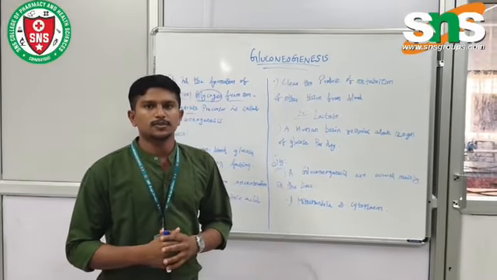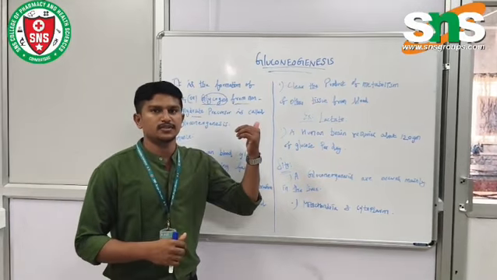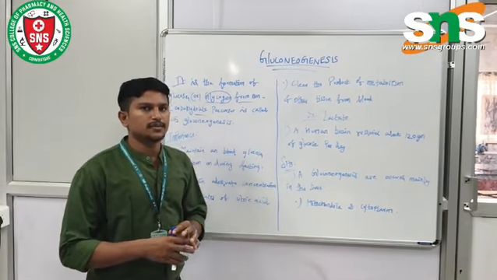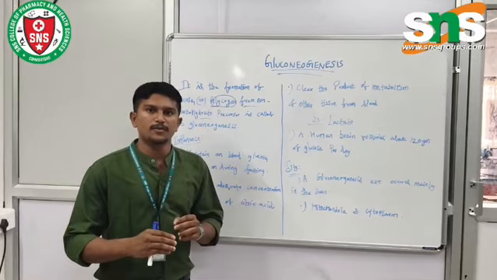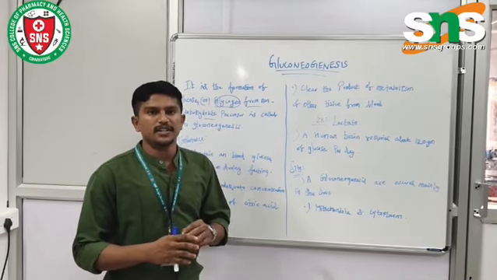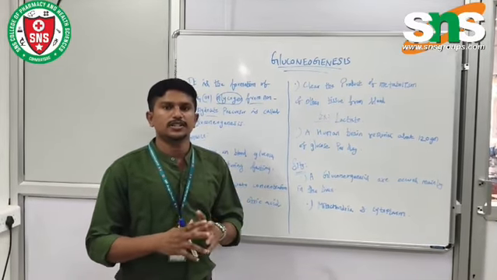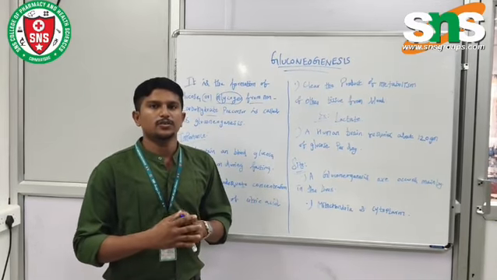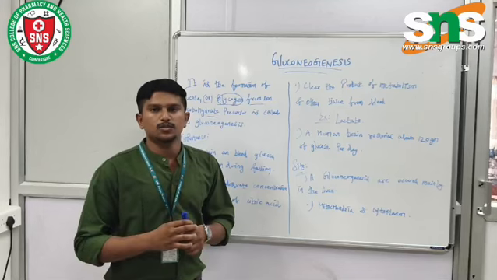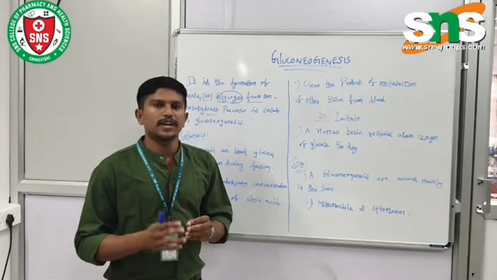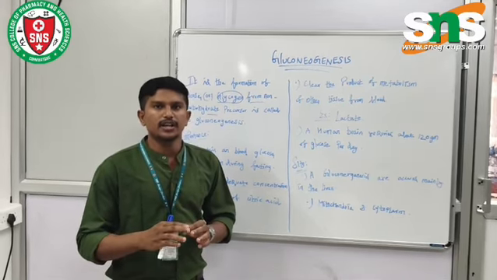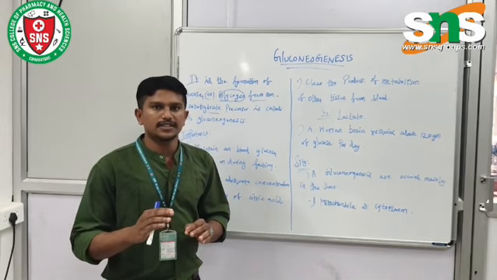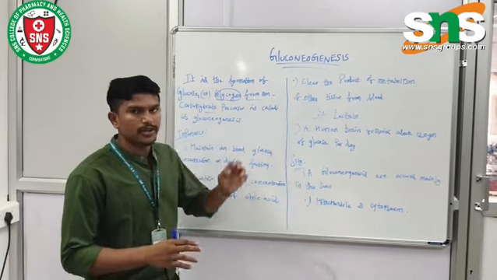From today we will discuss the topic of gluconeogenesis. First of all, gluconeogenesis is the formation of glucose or glycogen. Glycogen is a polysaccharide compound, and it is stored in the liver, formed from non-carbohydrate precursors.